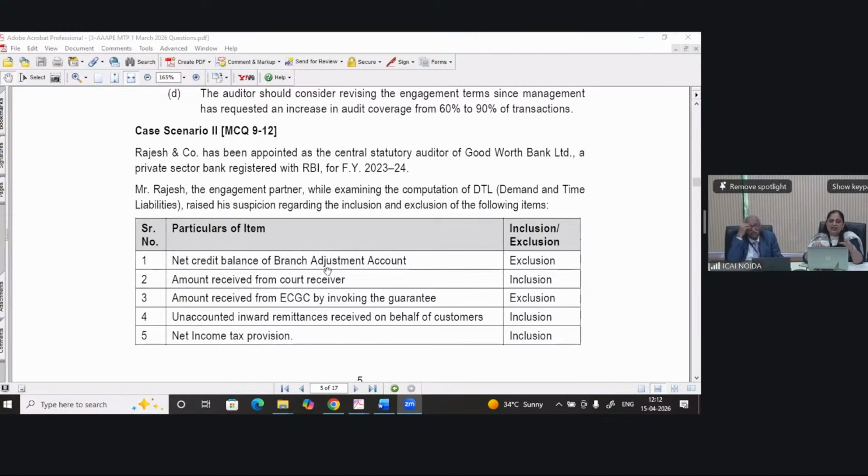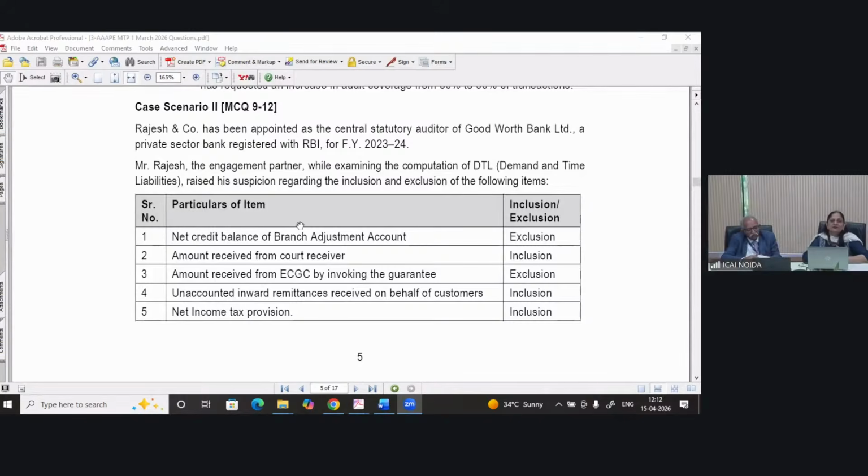Shall we go ahead with case scenario 2 and then we should take doubt of Rekha and then descriptive question, or we should move forward with descriptive question? Write in the chat. Understood. Okay. So let's continue with this case scenario 2 and then we will take Rekha's doubt and then we will discuss descriptive question, one of knowledge and comprehensive based, one application and analysis based. If the question is knowledge based, how you should write, and if the question is application and analysis based, how you should attempt the same.